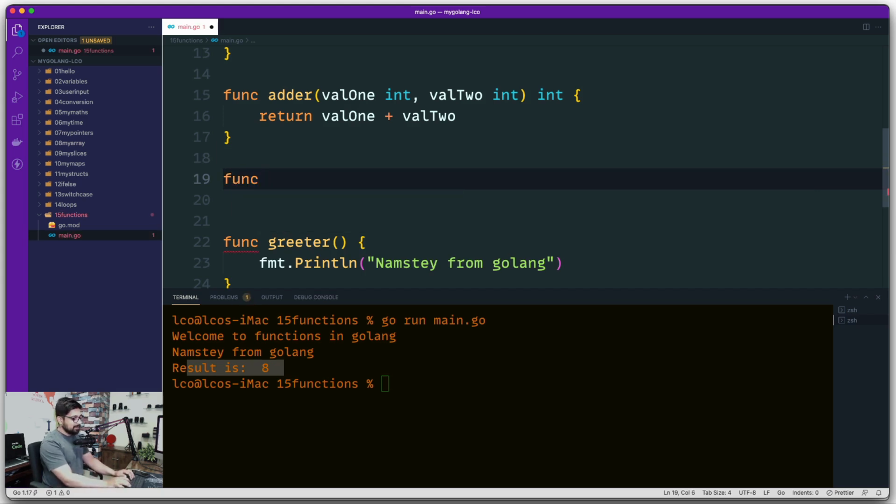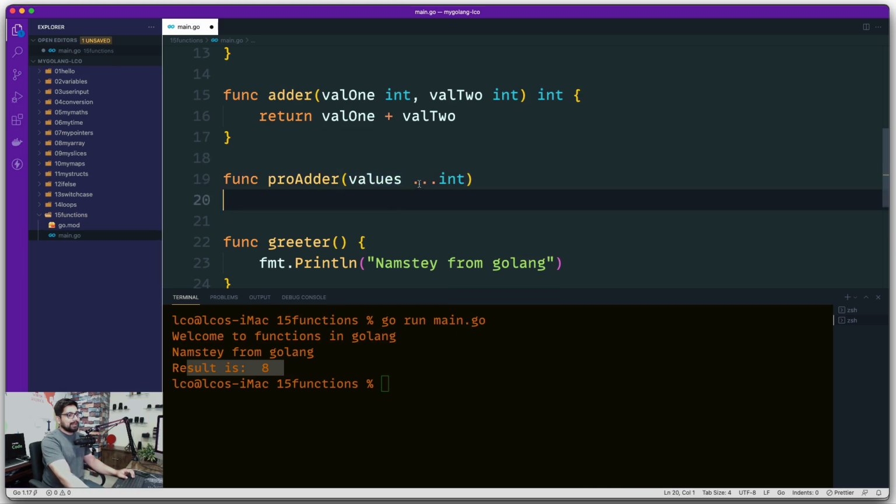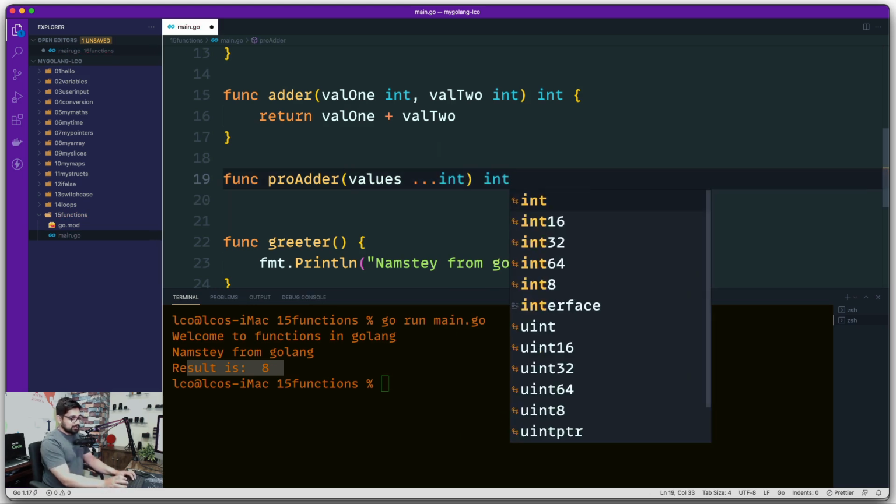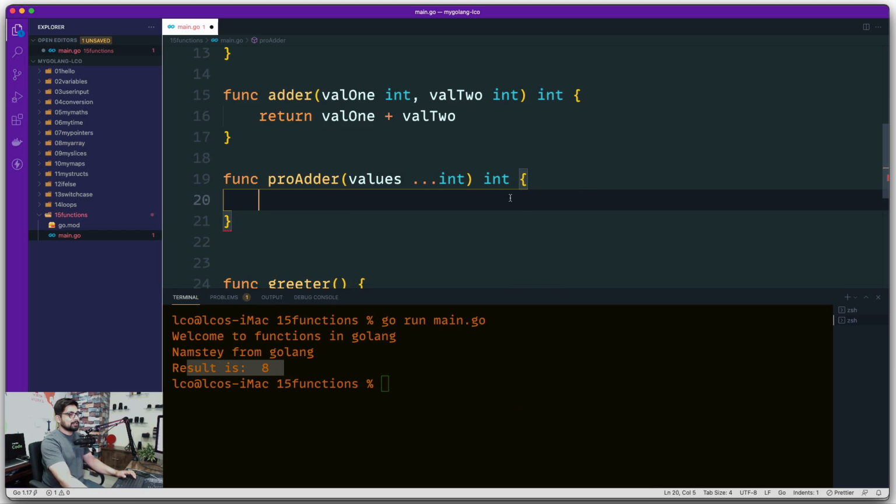And there is a standard syntax for that in Golang. We're going to call this one ProAdder because it is obviously pro, not just any adder. In that case, I'm going to say that I'm about to receive values, and all of the values are going to be of type integer. This is how it works. And in return, I'm going to give you an integer, and there we go, the definition starts.